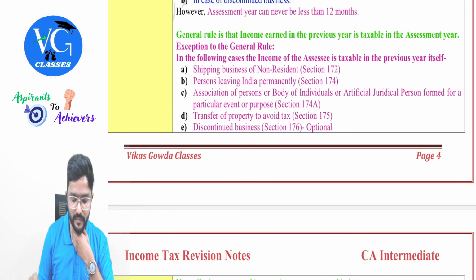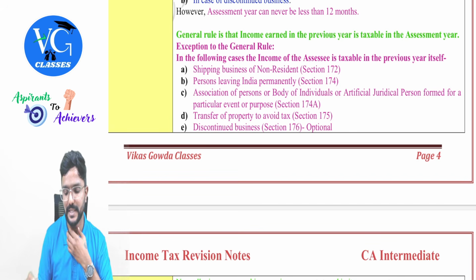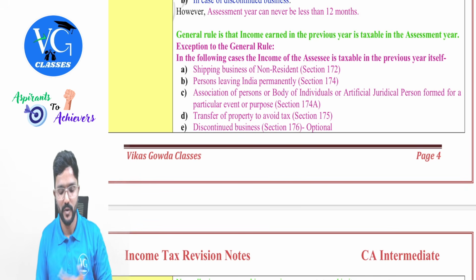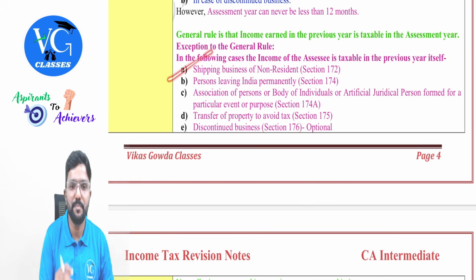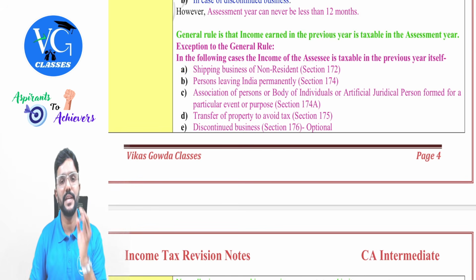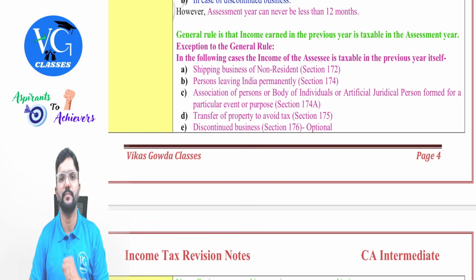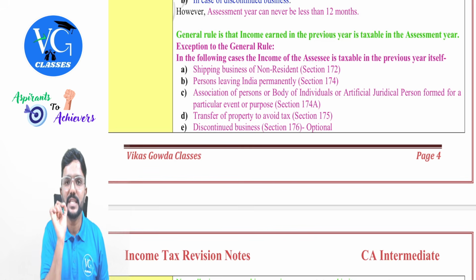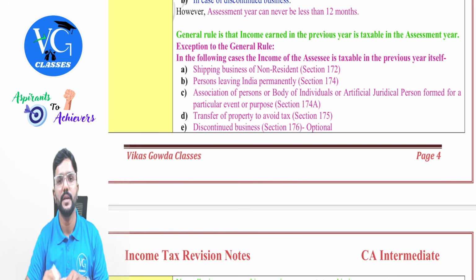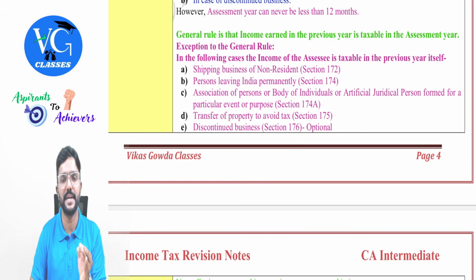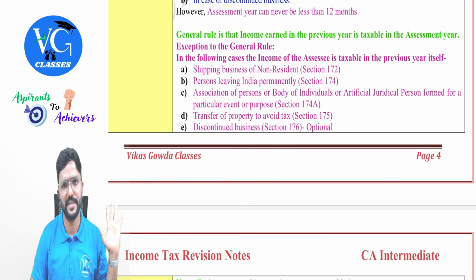Exceptions to the general rule. In the following cases, the income of the assessee is taxable in the previous year itself. What are those? One by one. First one, shipping business of a non-resident. If there is any non-resident shipping company earning income from Indian soil, carrying goods, passengers and livestock from an Indian port to a foreign port, on whatever freight they are charging they have to pay tax in the previous year itself before leaving the Indian port. Only then they will be allowed to leave the Indian port, or they have to make an alternate arrangement.